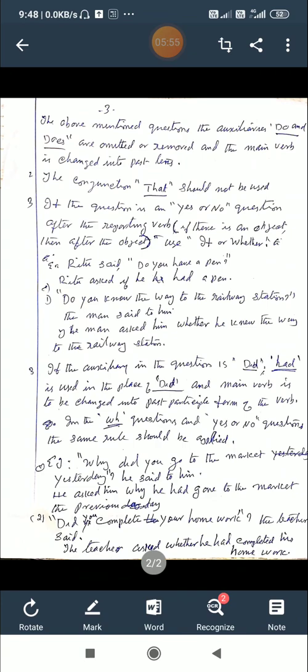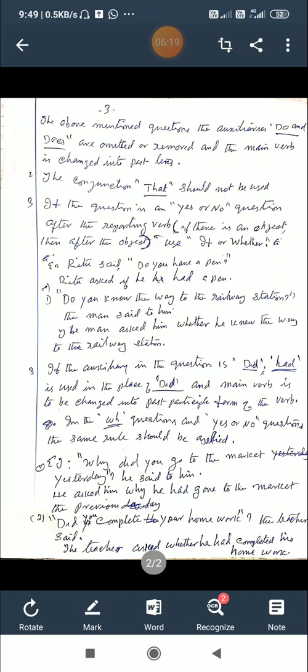Now, example: why did you go to the market yesterday? He said to him. He asked him why he had gone to the market the previous day. Did is changed to had. You is changed to he because the object of the reporting verb is him. The past participle of the verb is gone. To the market, the timing is yesterday, that is changed to previous day.